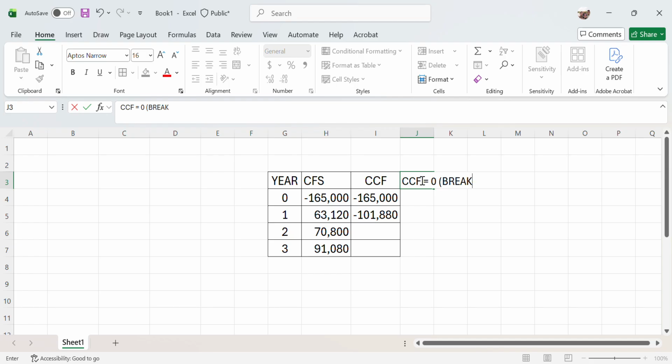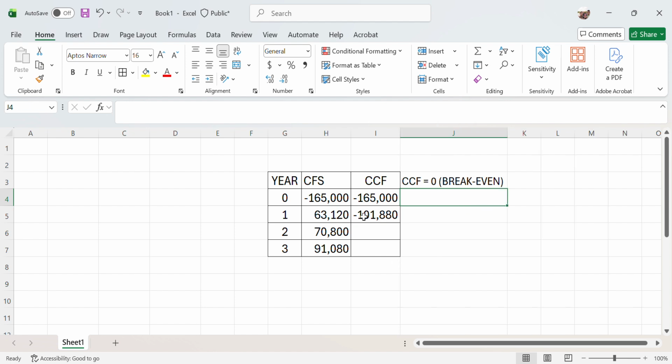Therefore this is the break even. Break even is when you recover your cost, so basically this is your payback period. You want to know when, so I just add. Now, with this positive cash flow, at the end of year one, you still need another 101,880 to recover your initial cost.